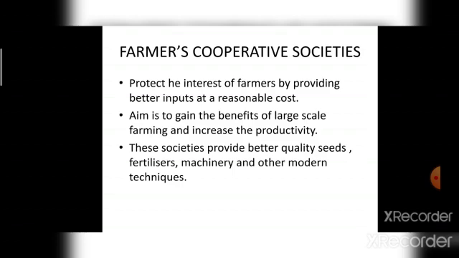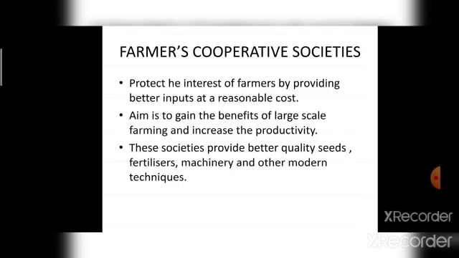So, these societies are established to protect the interest of farmers by providing better inputs at a reasonable cost. The members comprise of farmers who wish to jointly take up farming activities. The aim of farmers cooperative society is to gain the benefits of large scale farming and increase the productivity. These societies provide better quality seeds, fertilizers, machinery and other modern techniques for the use in the cultivation of crops. And this helps not only in improving the yield and returns to the farmers but also solve the problems associated with the farming on fragmented land holdings.